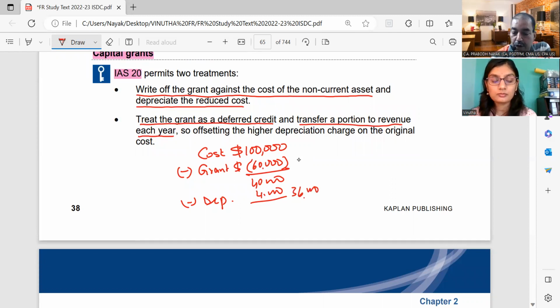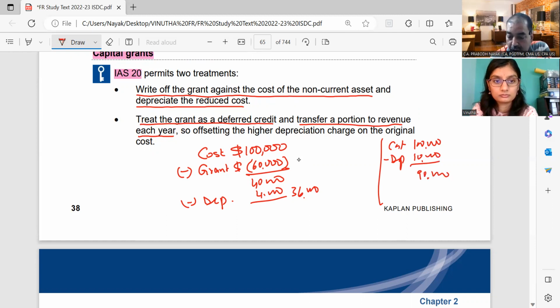Second method: on the balance sheet asset side, you will show cost of the asset 1 lakh minus depreciation 10,000, 90,000. And grant received you will show on the liability side. Grant received 60,000 on the liability side. And this also will be written off every year. It will be called amortization.